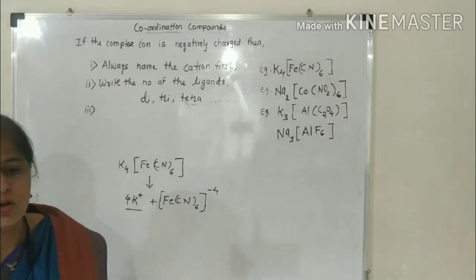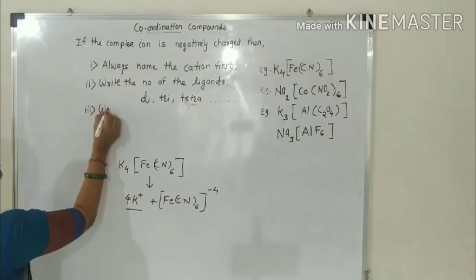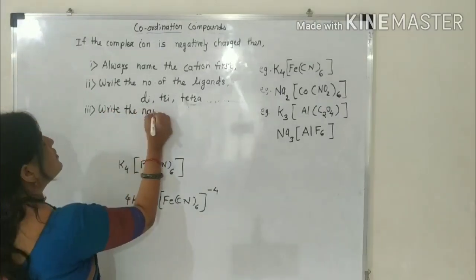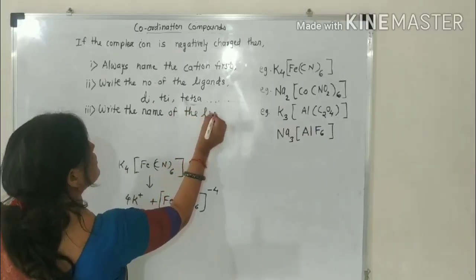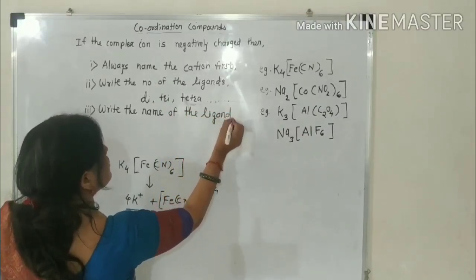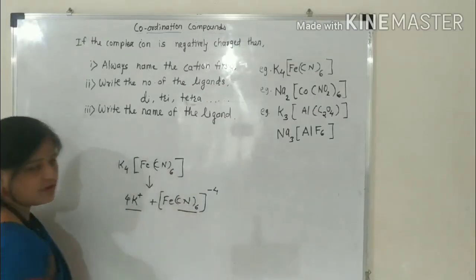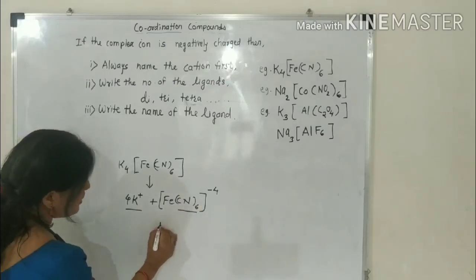Then you have to write the name of the ligand. Which is the ligand here? Here cyanide is the ligand.